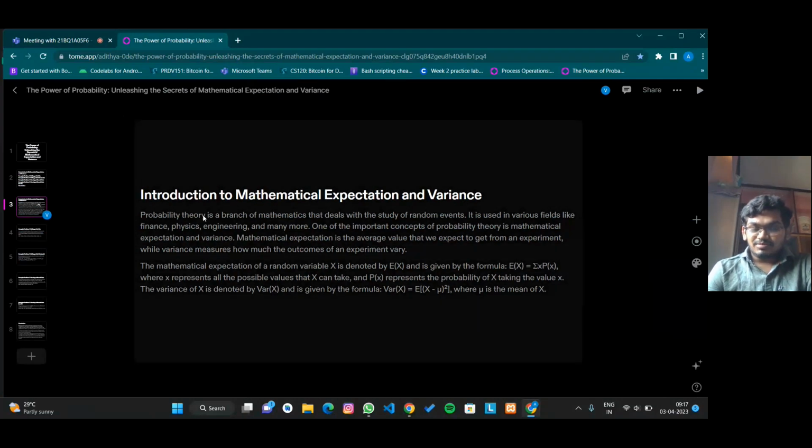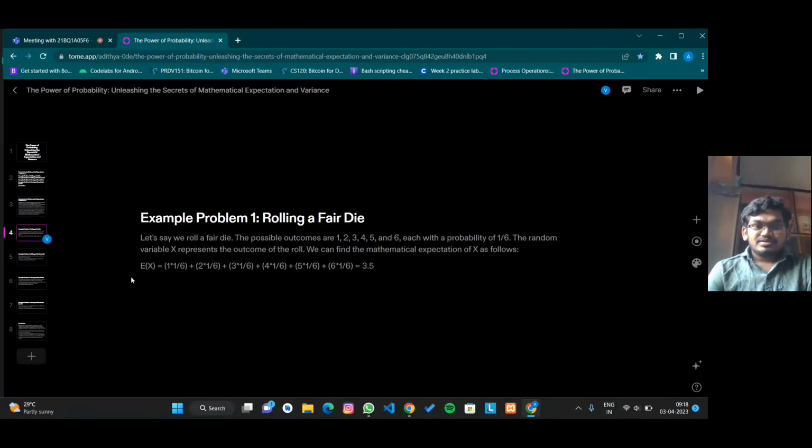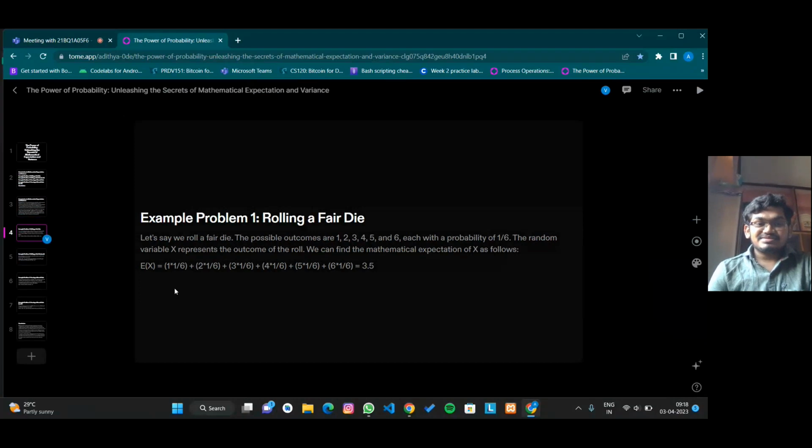We have seen the probability and the advantages of probability, definitions of expectation and variance, the notation and formula for mathematical expectation, and the notation and formula for variance. Let us see some examples. First, we have rolling a fair die. Let's say we roll a fair die.